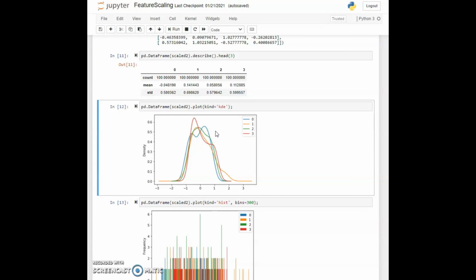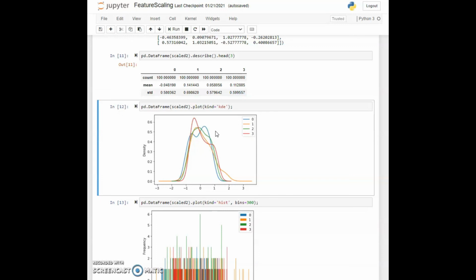And the reason is that the data itself initially was slanting to the right, it had a long tail in the positive values, and when we use the robust scaler, the result is that the centering of the peak values tends to go in the other direction in order to accommodate the outliers. In this case, in the positive direction, but it's not an extreme tilt, and you would call that skew in that direction. So we get something that's pretty close to normal for all of these, and even if there were much more extreme outliers, this would still do a reasonable job of the scaling that we were interested in.